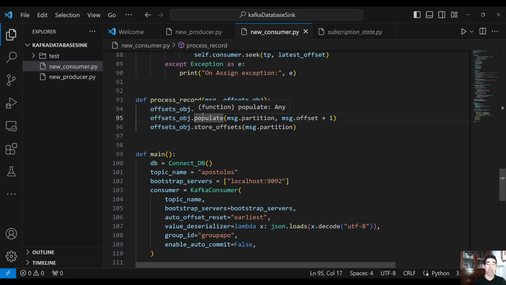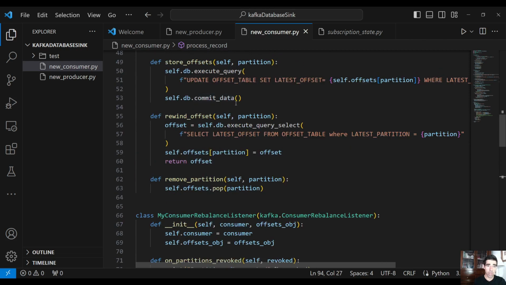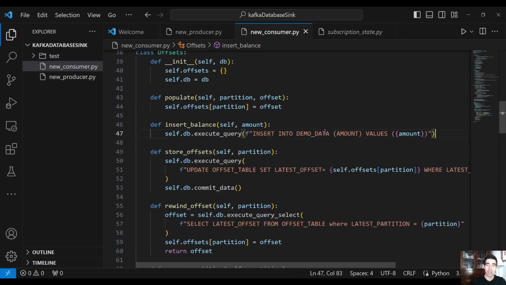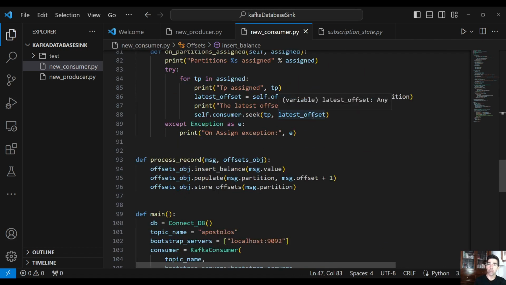The first thing is to insert the amount into the database. So in the insert balance method that we have implemented here, we execute the query, right? We insert the data into our demo data table. We insert the amount, but as you can see, we did not commit here. Because if things go wrong, we don't want to commit this amount to the database. We want to commit this amount only when we have stored the offset. This is very important, right?